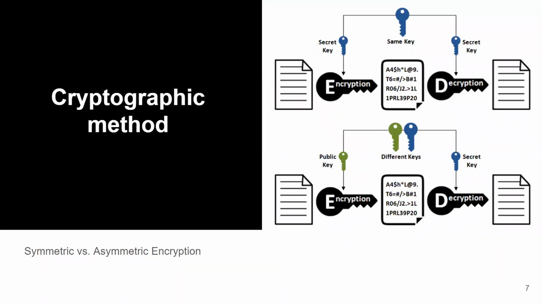Regarding a cryptographic method, there are essentially two major cryptographic methods available. It's symmetric and asymmetric encryption. In symmetric encryption, the message is encrypted by using a single key, and the same key is used to decrypt the message.